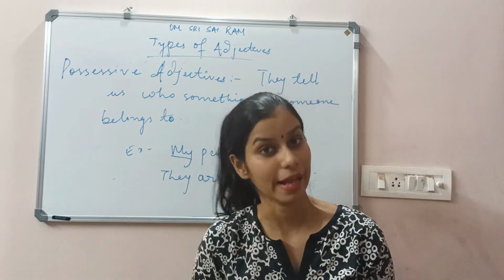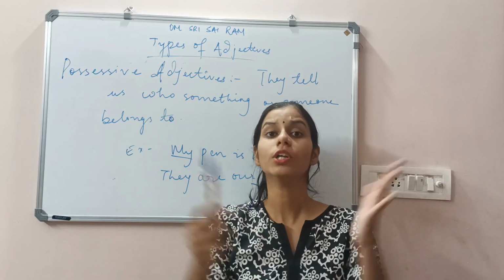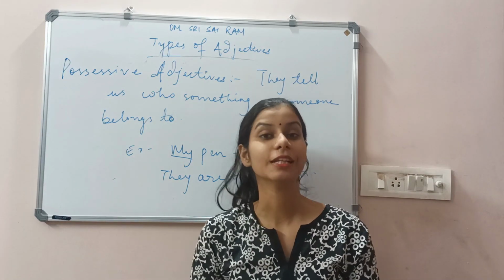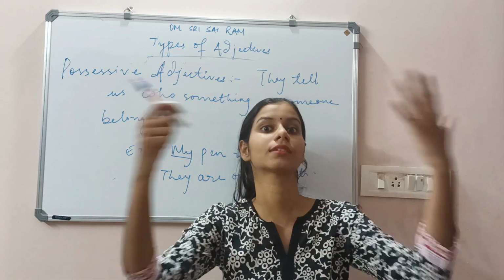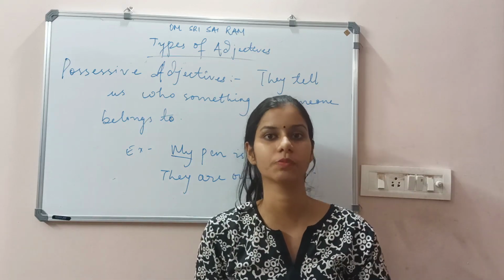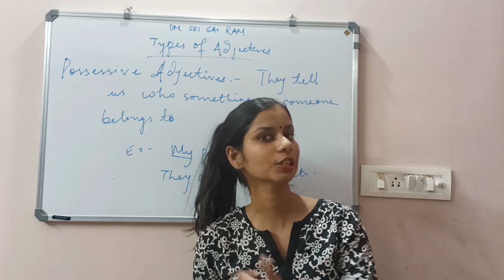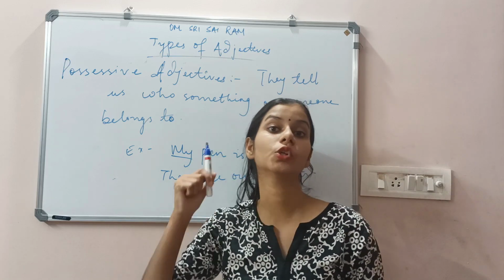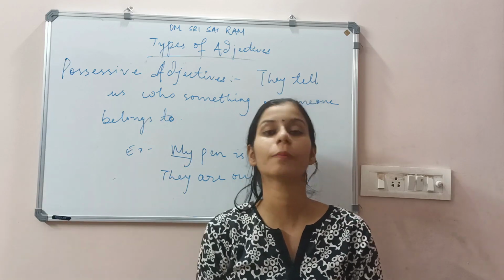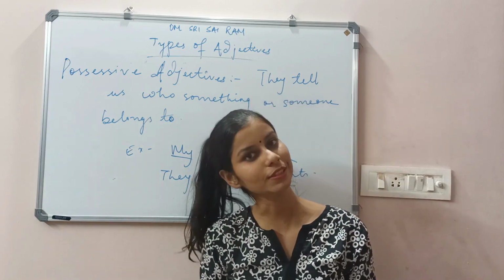So today what we have studied: we have covered descriptive adjective, which describes and elaborates about a person, place or thing. Next we studied demonstrative adjective, which points out a particular thing or person.